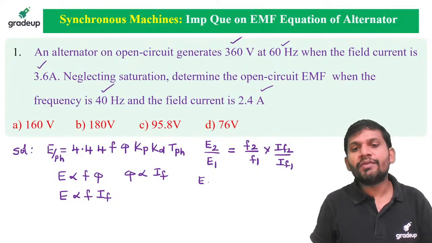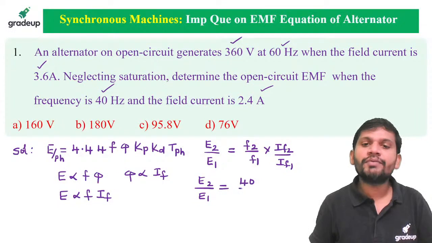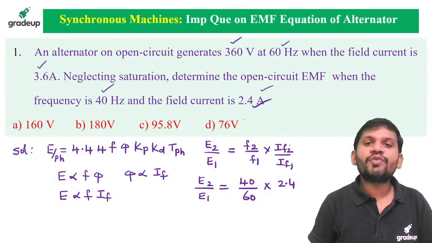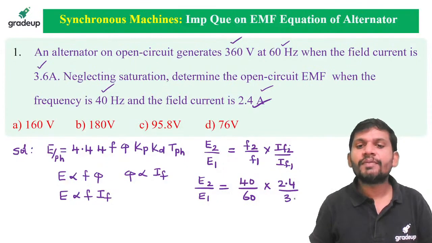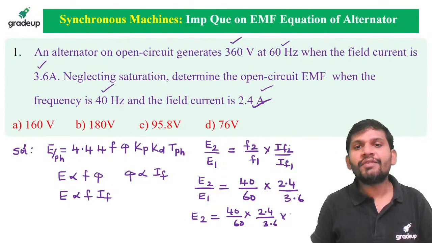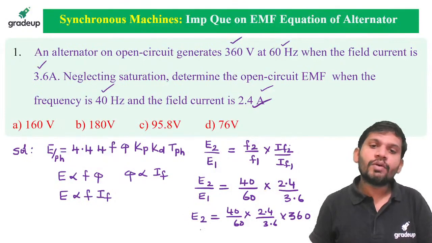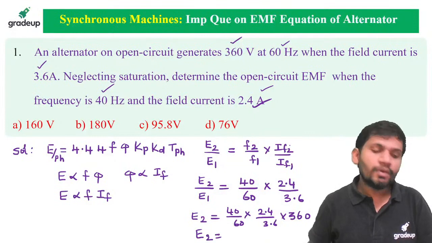Then what is E2 by E1 students? For 40 Hz frequency you want to find the induced EMF. What is F1 students? 60 Hz. What is IF2? Field current is 2.4 amperes. What is IF1 students? Field current is 3.6 amperes. Can anybody answer what is the E2 you can get? That is 40 by 60 into 2.4 by 3.6 into E1, which is 360 volts. Can anybody answer how much you got students? What is the E2?